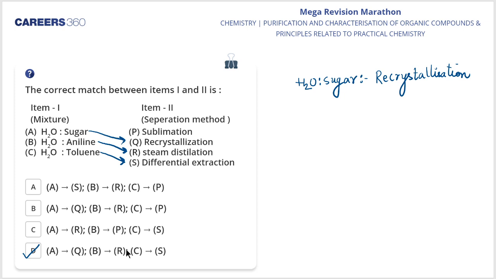Okay. So yes, D is the right answer. If I talk about H2O and toluene, it gets separated by the differential extraction method. Differential extraction is used for separating organic compounds from their aqueous solutions using a solvent that should be immiscible with water and dissolve the organic compound. I hope that you all know the theory behind recrystallization, steam distillation and differential extraction.